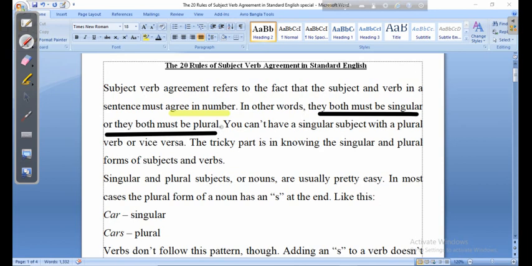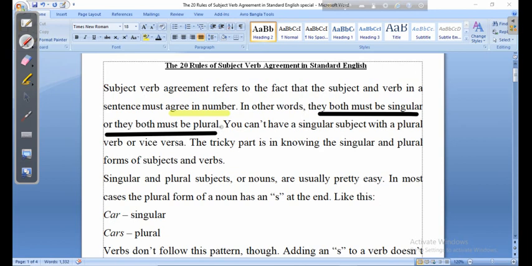That means the subject and the verb must both be singular or both be plural. If the subject becomes singular, the verb will be singular, and if the subject becomes plural, the verb will be plural. A plural subject with a singular verb is not possible. A singular subject with a plural verb is not possible.